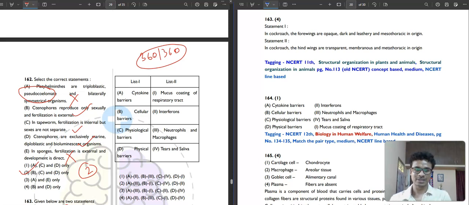So if you score 360, then you need to score 300 marks more. You can score 150 in chemistry and 150 in physics. Then you will get 660, which is a very, very good score. Keeping all the inflation in mind, if you have studied seriously, the paper will seem very easy to you. If the paper is tough for you, then it is tough for everyone. And if you have not studied the whole year, then it will be very difficult for you, but others will find it easy. So you have to think about that.